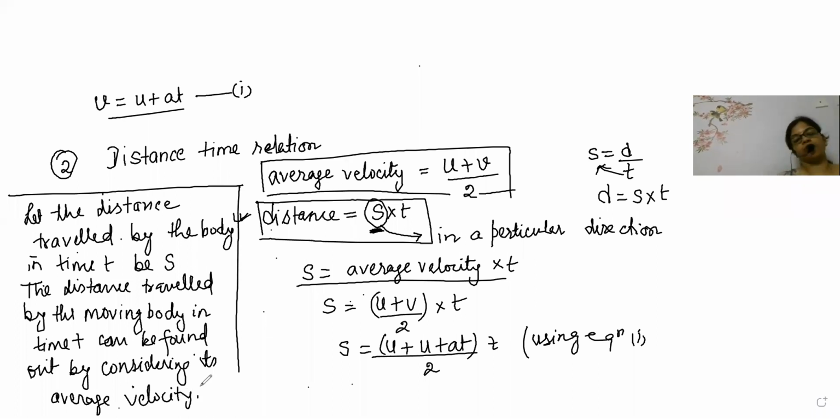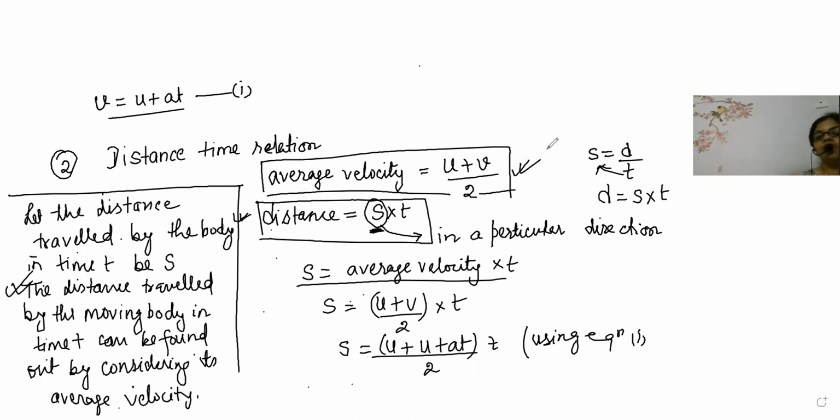Here, first important point is distance is equal to speed into time. We know that in a particular direction. So when we will be considering it as a particular direction, then distance s is equal to average velocity into time. That is the distance traveled by a moving body in time t can be found out by considering its average velocity. And the formula for average velocity is (u plus v) by 2.